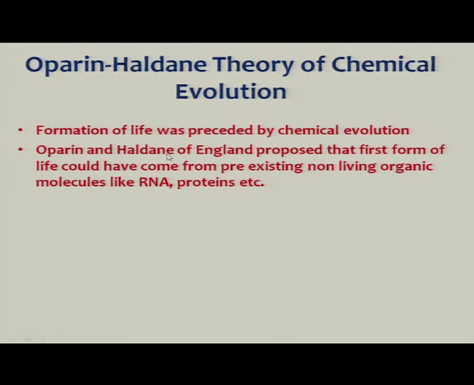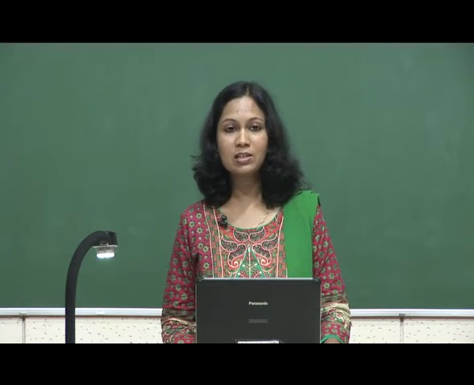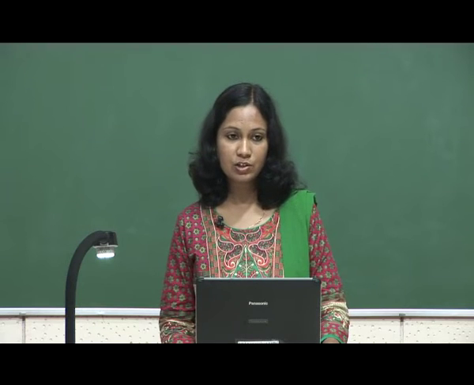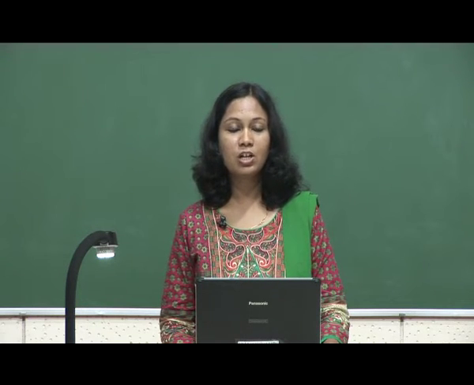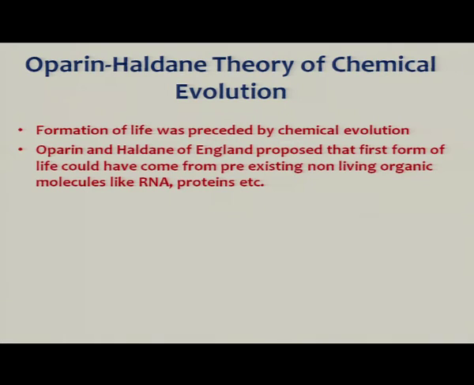Oparin and Haldane of England proposed that the first form of life could have come from pre-existing non-living organic molecules like RNA, proteins, etc. Dear friends, you know very well that there are certain biomolecules present inside our cells, and it is the interaction, the movement of these molecules, which gives us a defining feature. So, the most logical thing is that these non-living organic molecules were formed first, and from these, the first life might have arisen.